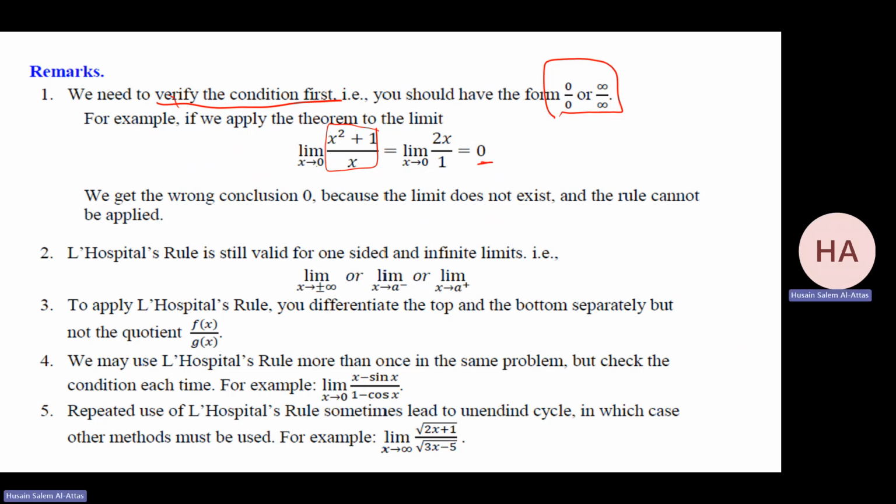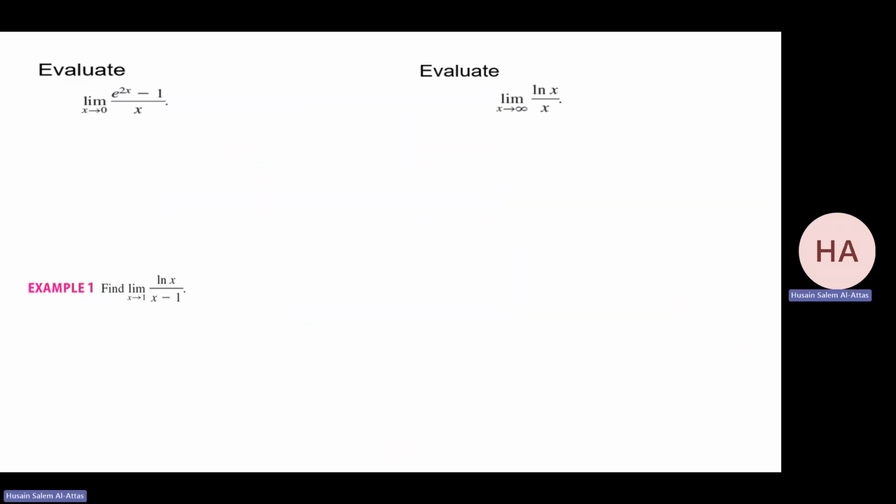The other thing, the rule can be applied for x goes to plus or minus infinity, from left, from right is the same. You differentiate the top and the bottom separately. You can do it more than once, but repeated application sometimes leads to an endless cycle. For example, this one, if you differentiate, this goes down, this will go up, then do it again, then it will go back. So you're going nowhere. So sometimes it will not work.